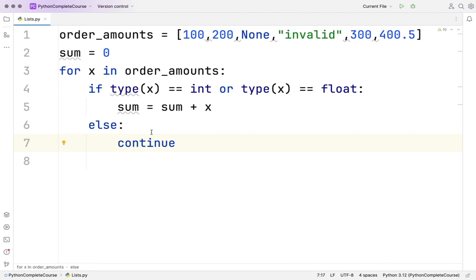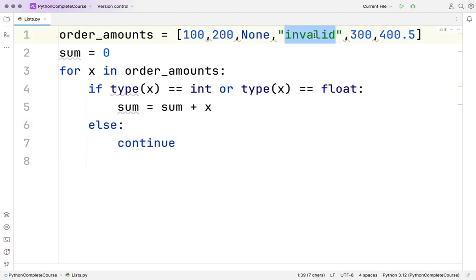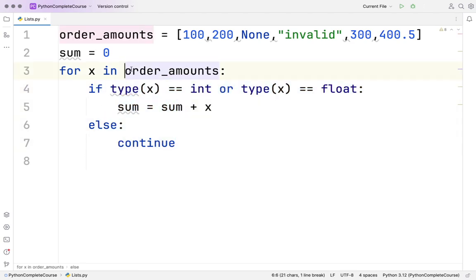When you say continue, then it's not participated. That means whenever it sees continue, it goes again back to the for loop, right? So for example, when we say 100, initially sum plus 100 will make it 100. Next time when 200 comes, then we will get 300 totally, and then we get none. The type won't match, so it will come in the else part and it will continue. Then it will get invalid, again the type won't match, so it will continue to the next value, which is 300.